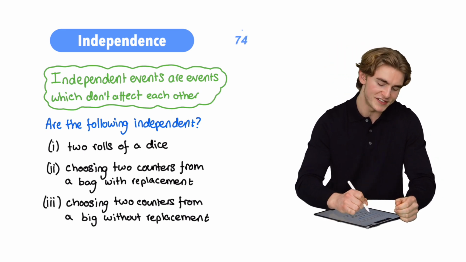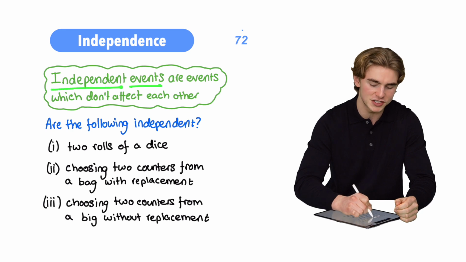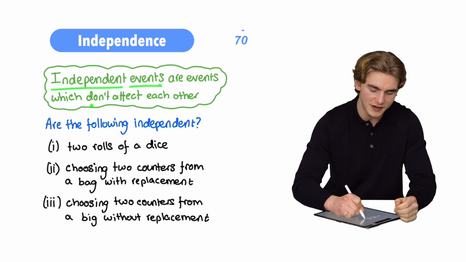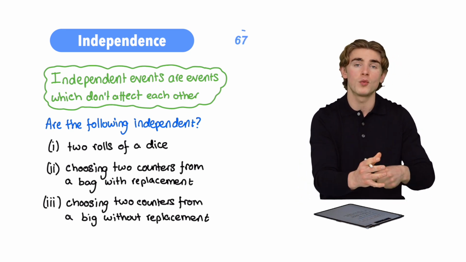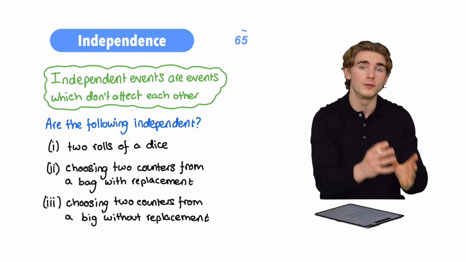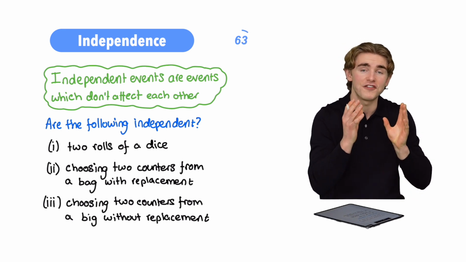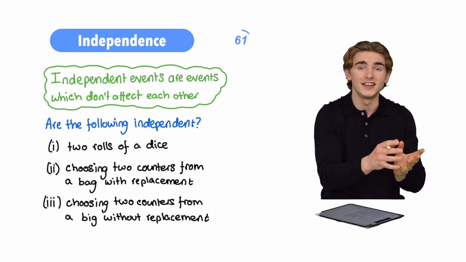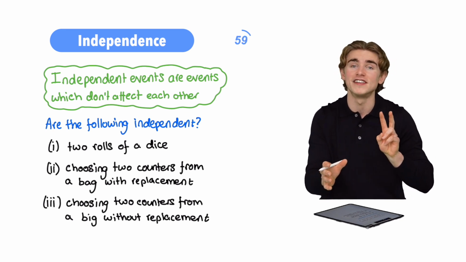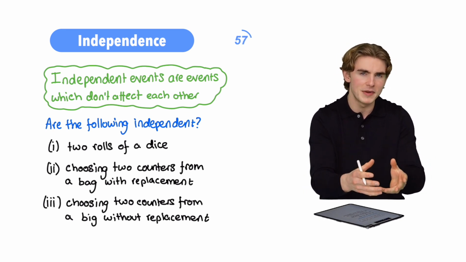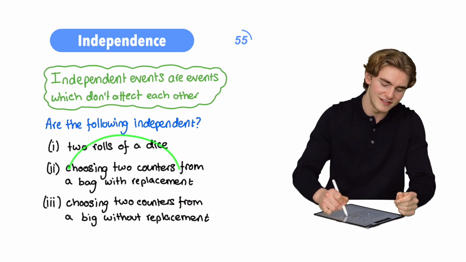Let's have a look. We would say that two events are independent of each other if, crucially, they don't affect each other. So that first event, when it happens or doesn't happen, would be independent of the second event if that first event happening or not happening doesn't affect the likelihood of the second event happening. Now, that might have been a bit confusing, so let's have a look at these three examples.